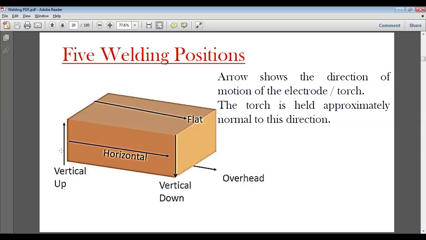If we are going in the positive Y direction, then the welding type is known as welding in the vertical up direction. If we are coming in the negative Y direction, that means we are going downwards, and we have the vertical downwards position. Then we are doing the face or top surface of the box in the XY plane, in the XZ plane, then it is known